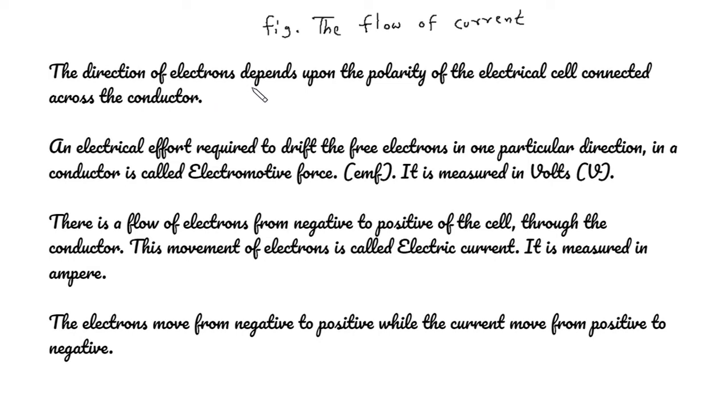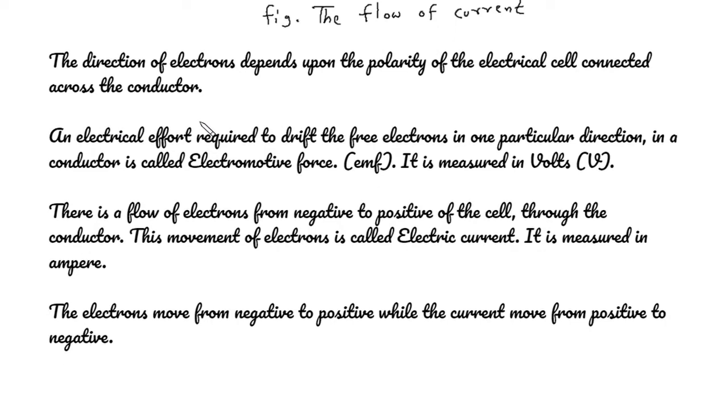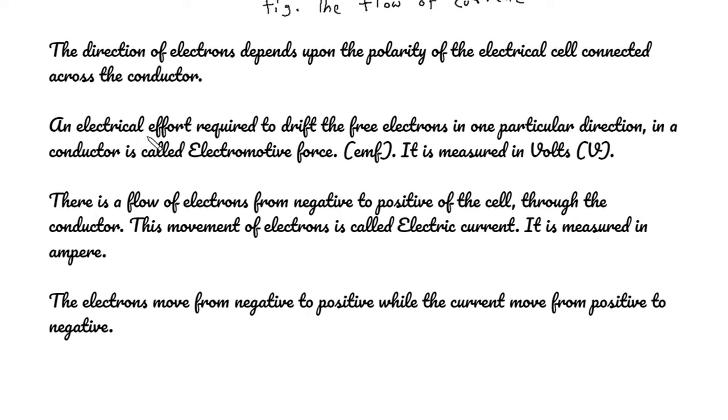The direction of electrons depends upon the polarity of the electrical cell connected across the conductor. An electrical effort required to drift the free electrons in one particular direction in a conductor is called electromotive force, or in short EMF. It is measured in volts.